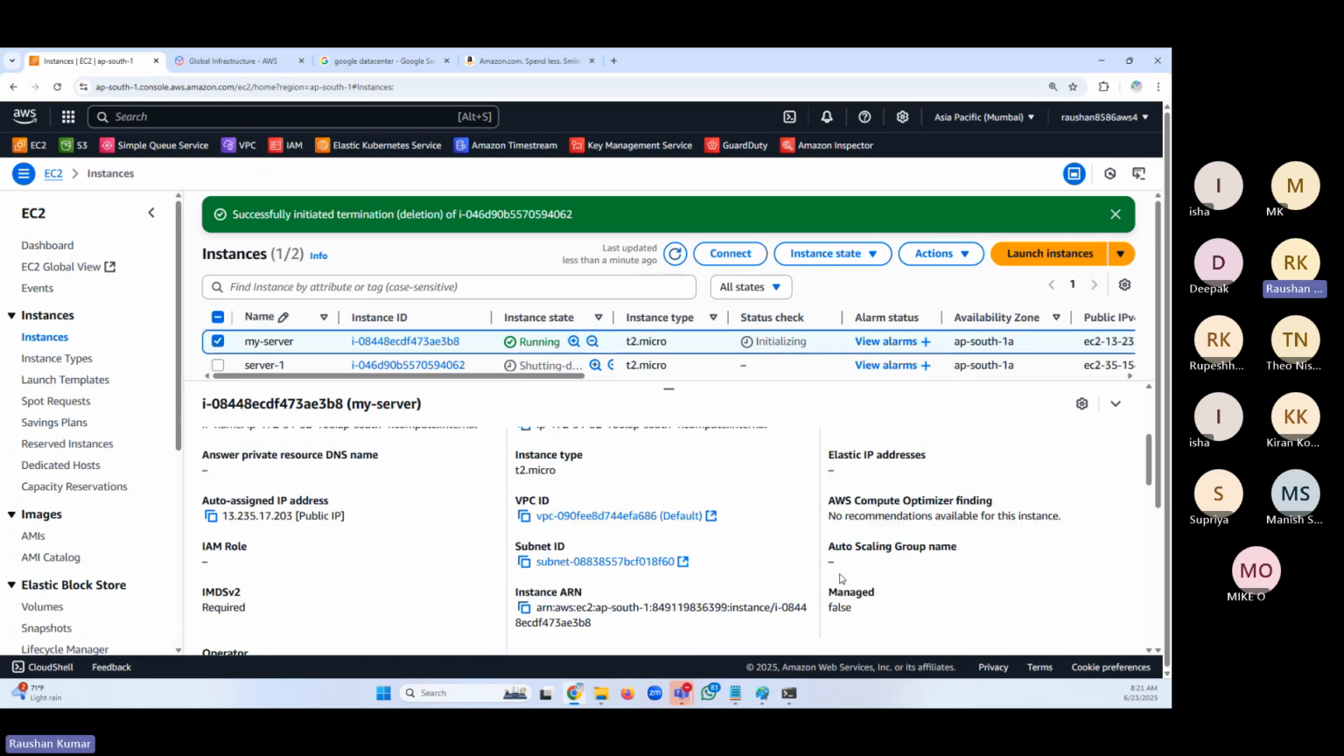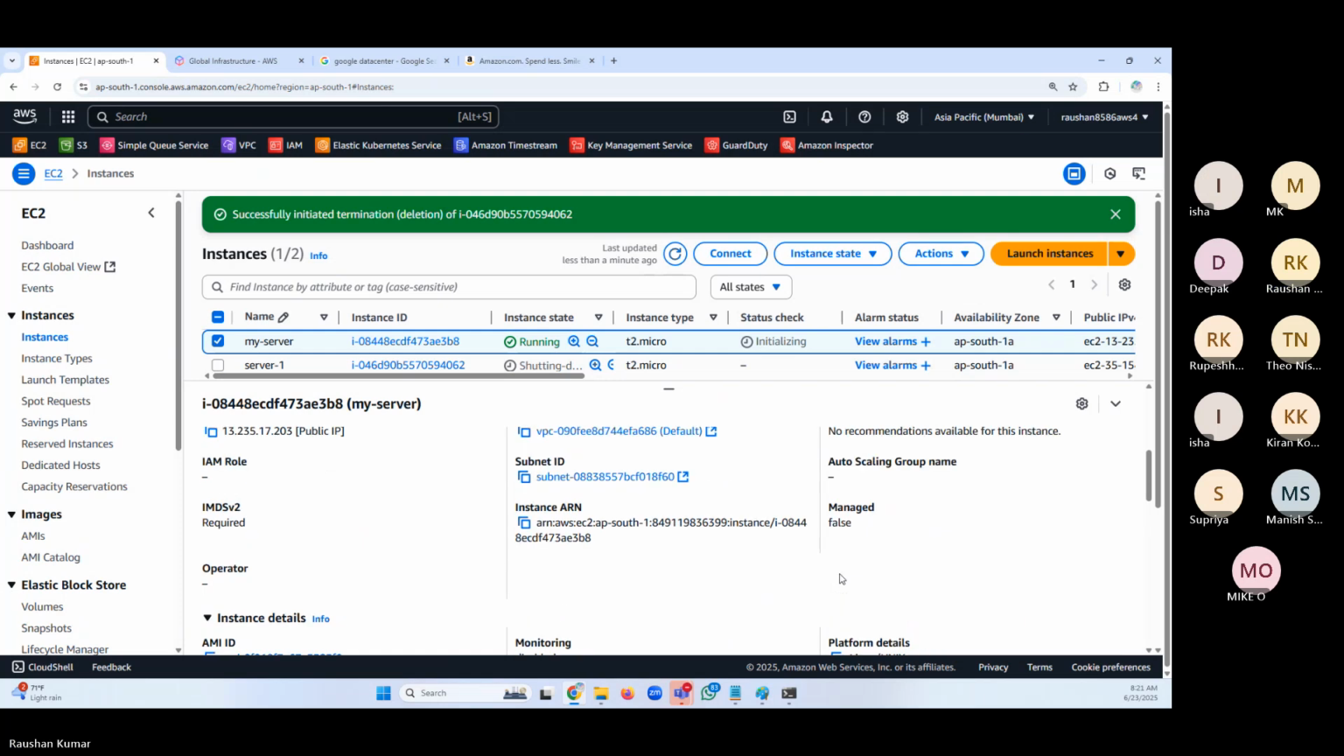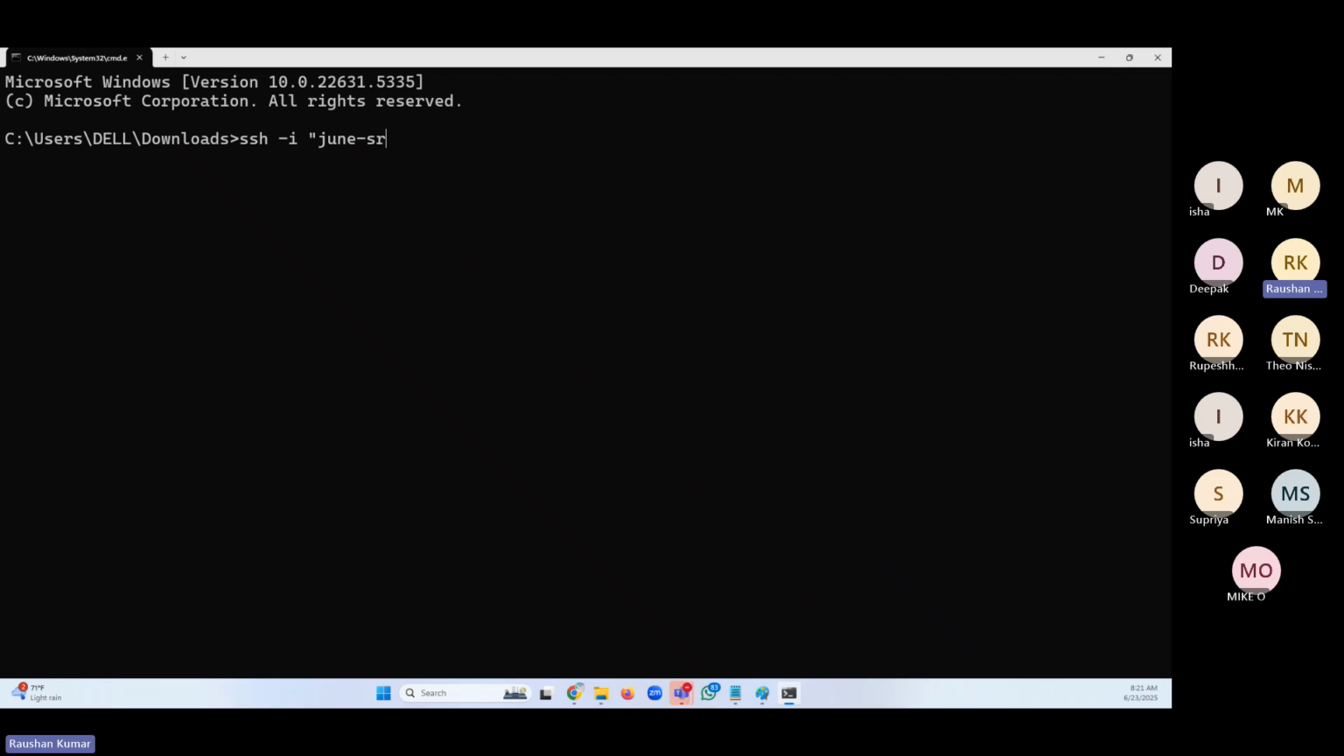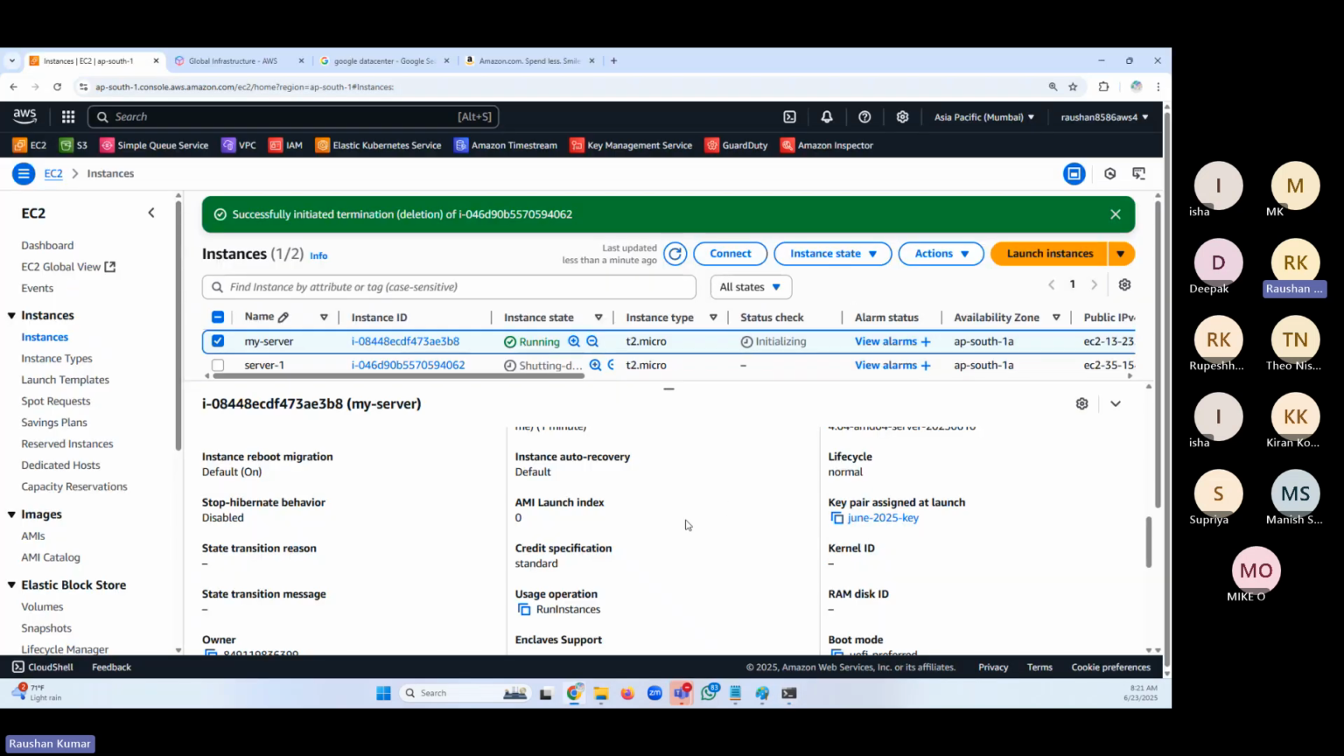This time my key is this June 2025 key. I don't have any problem with that. I have this key with me. So we can reuse the key. We can reuse the security group. That was the main intention. I have not created the security group and the key pair again.